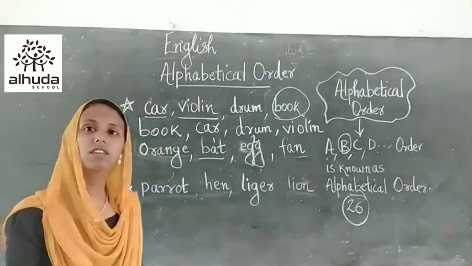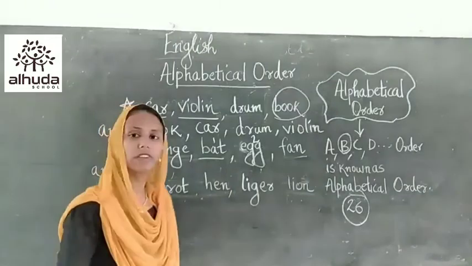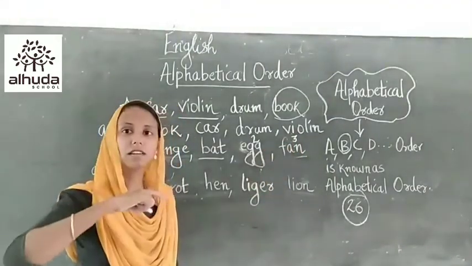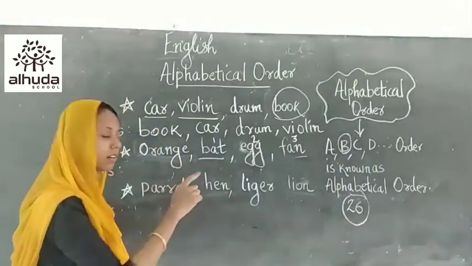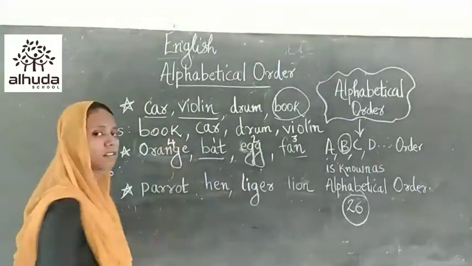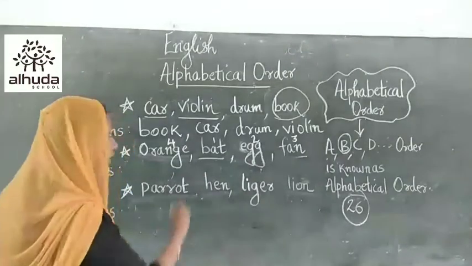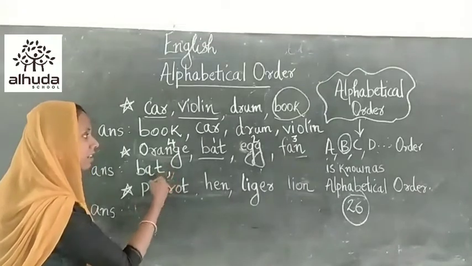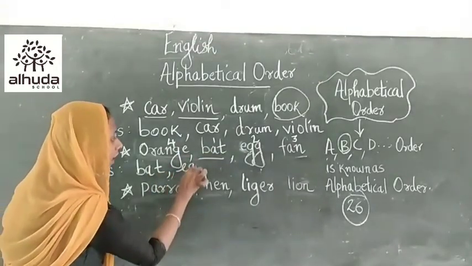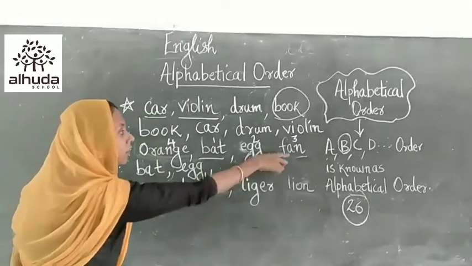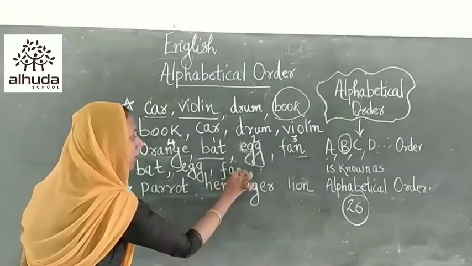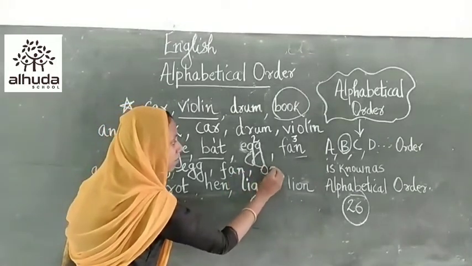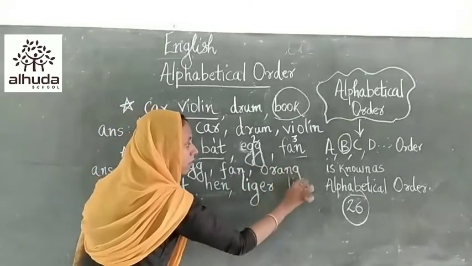And what about the third word, children? Is there any word which begins with F? Yes, fan is there. So this comes as the third word. And what about the last one? Yes, orange comes as the last word. So we can write these words in alphabetical order. First one is bat. Second one, egg. Third one, fan. And last one is orange.